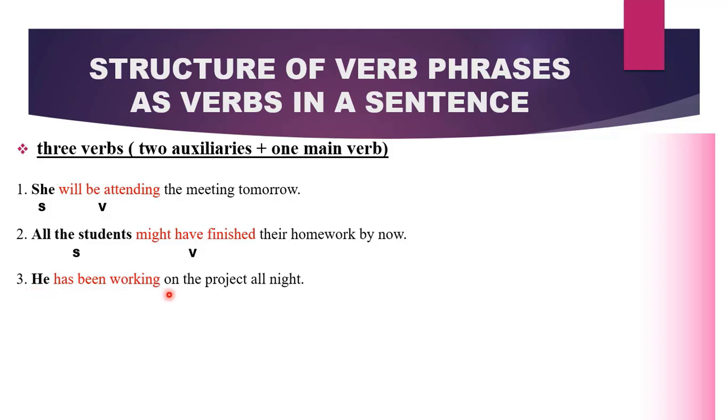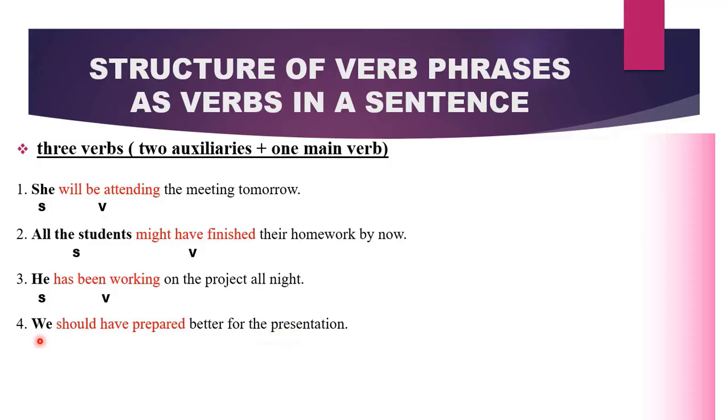He has been working on the project all night. The subject is he. Then we have a verb phrase which consists of two auxiliary verbs and then a main verb. Therefore, we have he as our subject and has been working as our verb. In the next sentence, we should have prepared better for the presentation.